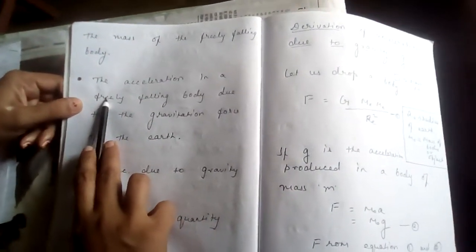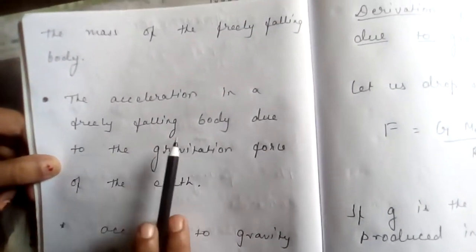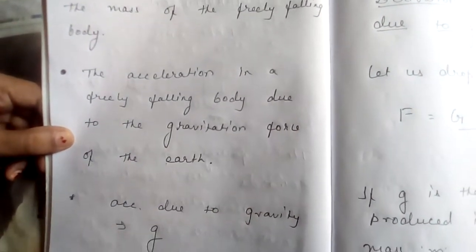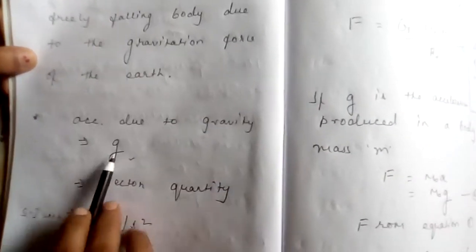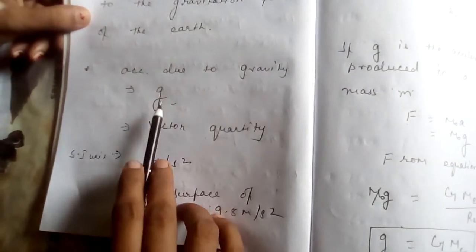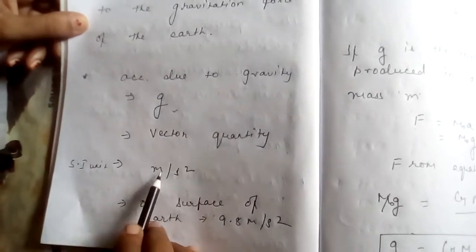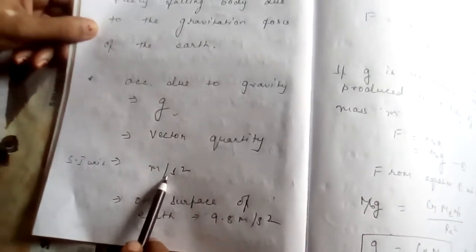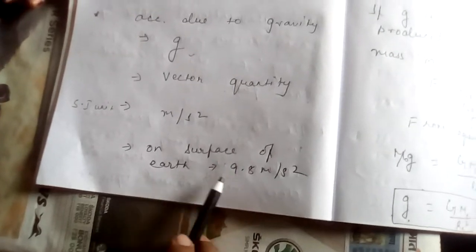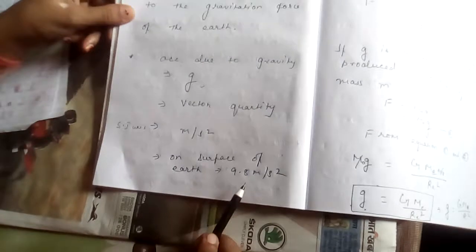This acceleration of freely falling bodies due to gravitational force is known as acceleration due to gravity. Acceleration due to gravity is denoted by small g. It is a vector quantity because it depends upon direction. Its SI unit is meter per second square. As it is acceleration, the SI unit is meter per second square, and on the surface of the earth its value is 9.8 meter per second square, that we will calculate later on.